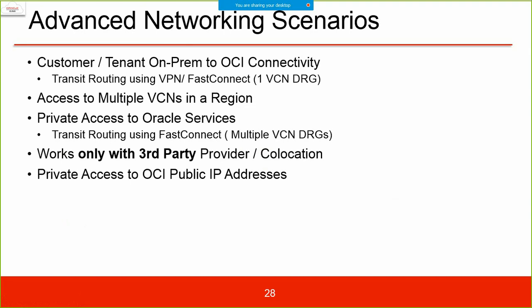What we can do here is that multiple VCNs and DRGs can be created. This works only with a third-party provider, in co-location. We don't have this directly available. Third-party providers are required for this connectivity. Private access to OCI, public IP addresses.